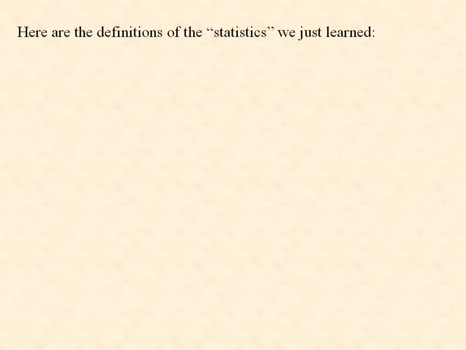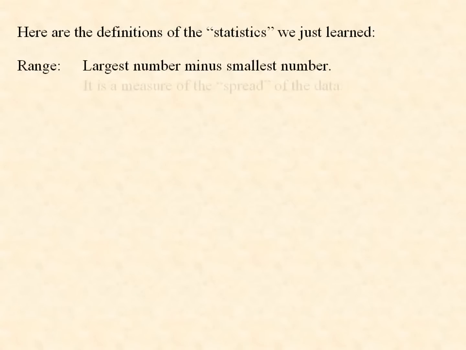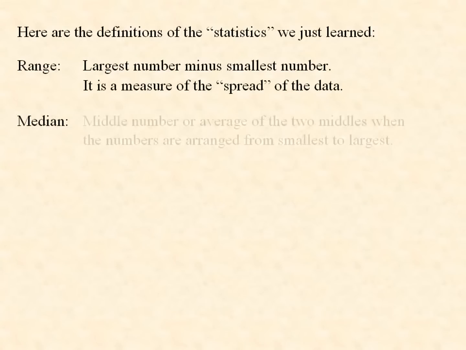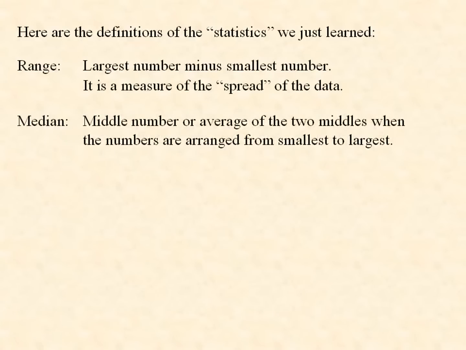Here are the definitions of the statistics we just learned. The range is the largest number minus the smallest number. It's a measure of the spread of the data. The median is the middle number, or the average of the two middle numbers, when the numbers are arranged from smallest to largest.